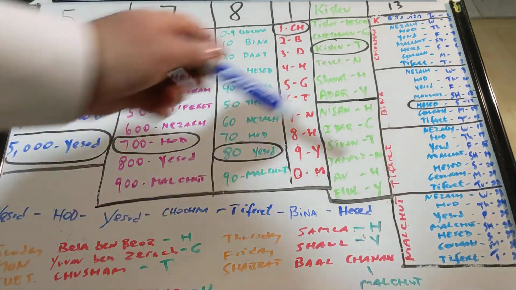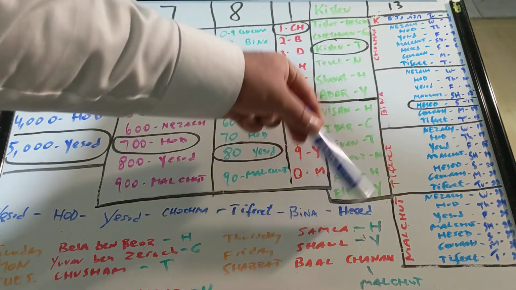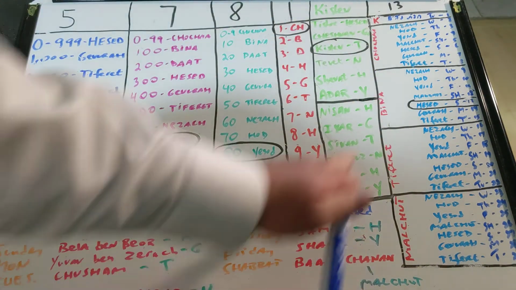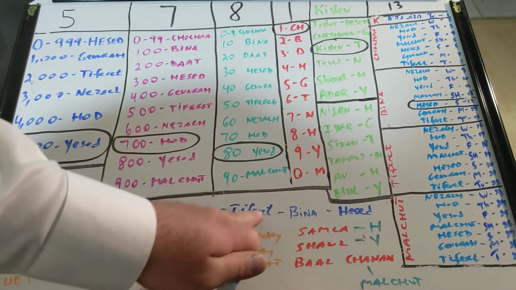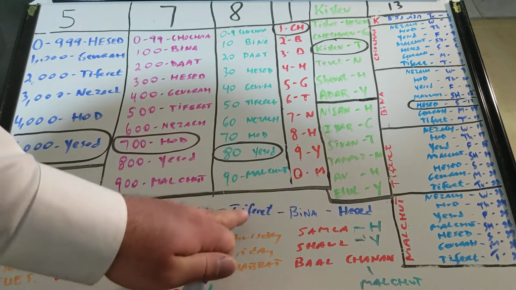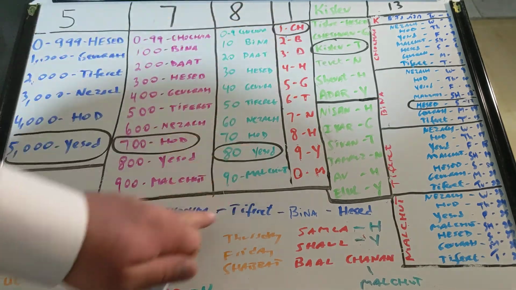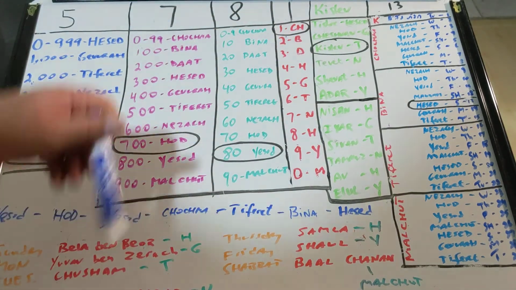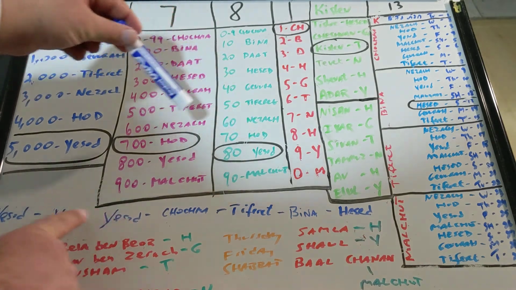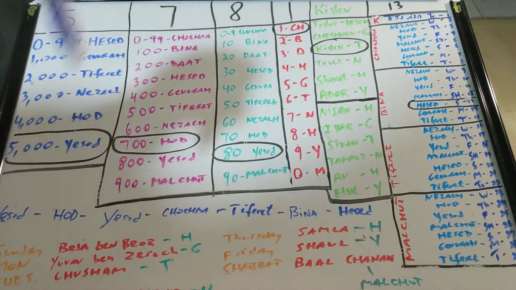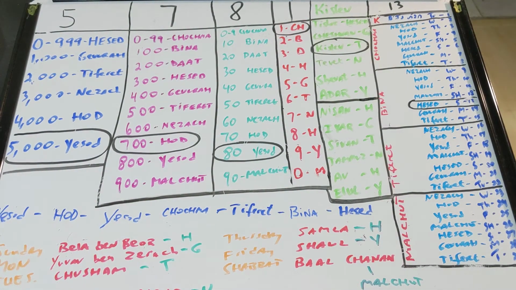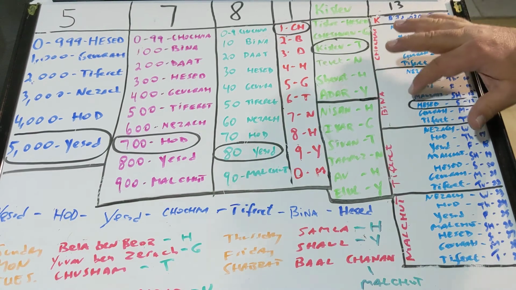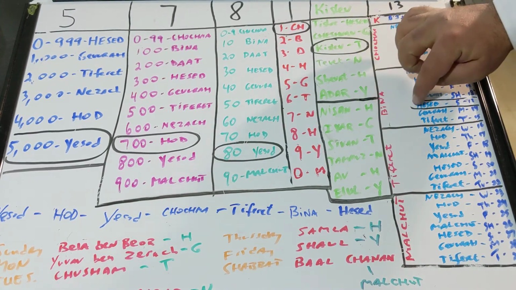So now, going back again. Chesed is the day. So it's Chesed of Bina, of Tiferet, of Chochmah, of Yesod, of Hod, of Yesod. So what happens tomorrow now? Tomorrow, it's going to change, because it's going to be the 14th.